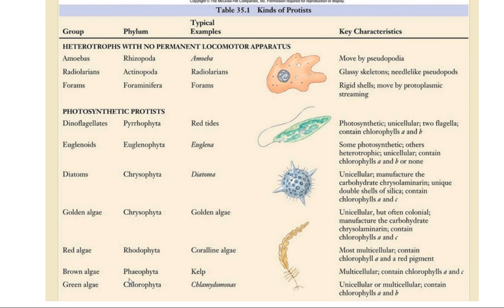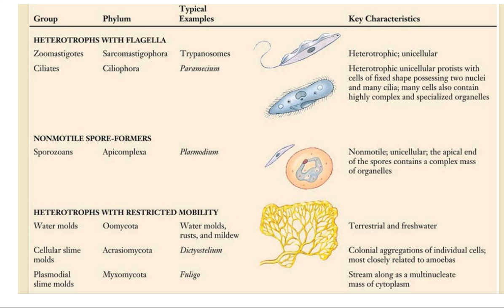Then brown algae, Phaeophyta, example kelp, multicellular, contain chlorophyll A and C. Green algae, Chlorophyta, example Chlamydomonas, unicellular or multicellular, contain chlorophylls A and B. So this is about the different kinds of protists, right?